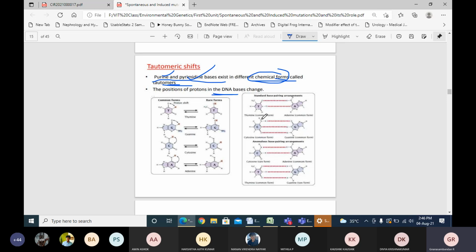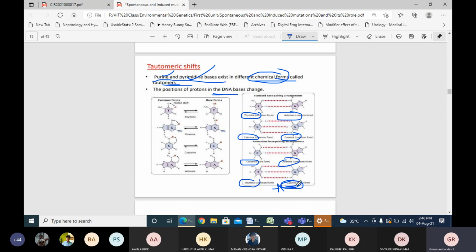You can see here that normally, thymine will bind to the adenine. Usually cytosine will bind to the guanine. So when the cytosine binds to the adenine, sometimes, it's a rare case. Similarly, the thymine will bind to the guanine, a rare form. Usually thymine will always bind to the adenine. Since this substance, actually this is not a guanine, I'm talking about the exact guanine nucleotide.